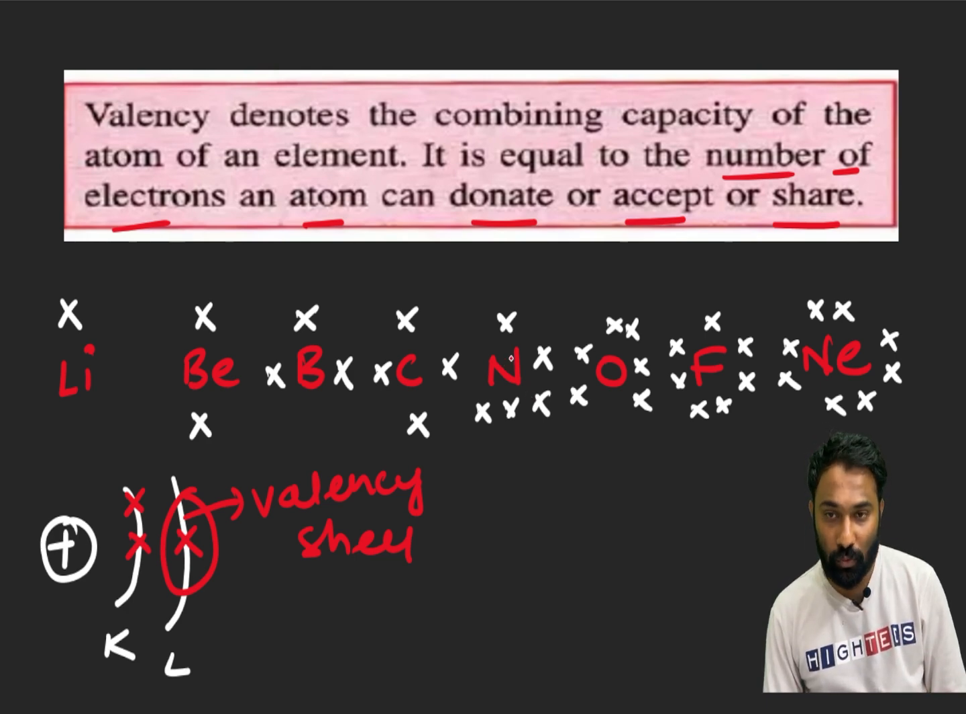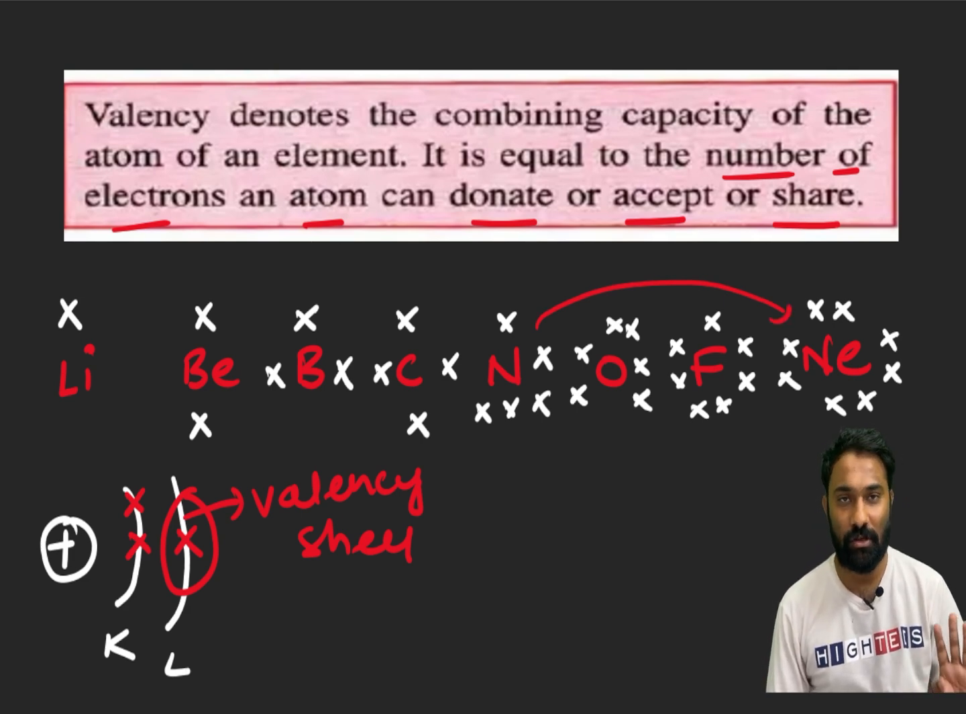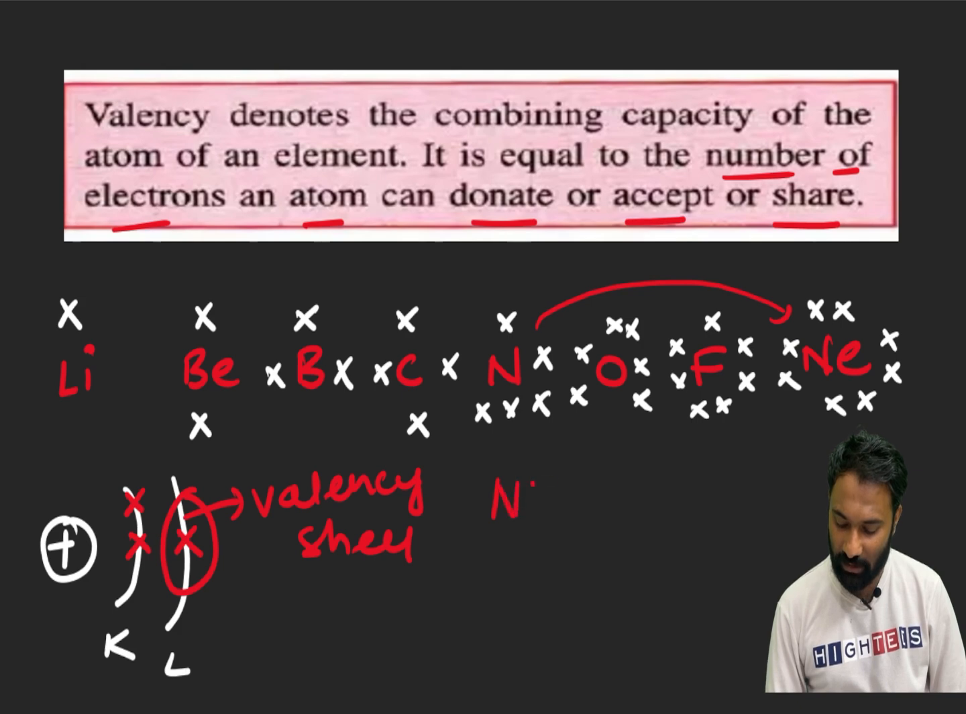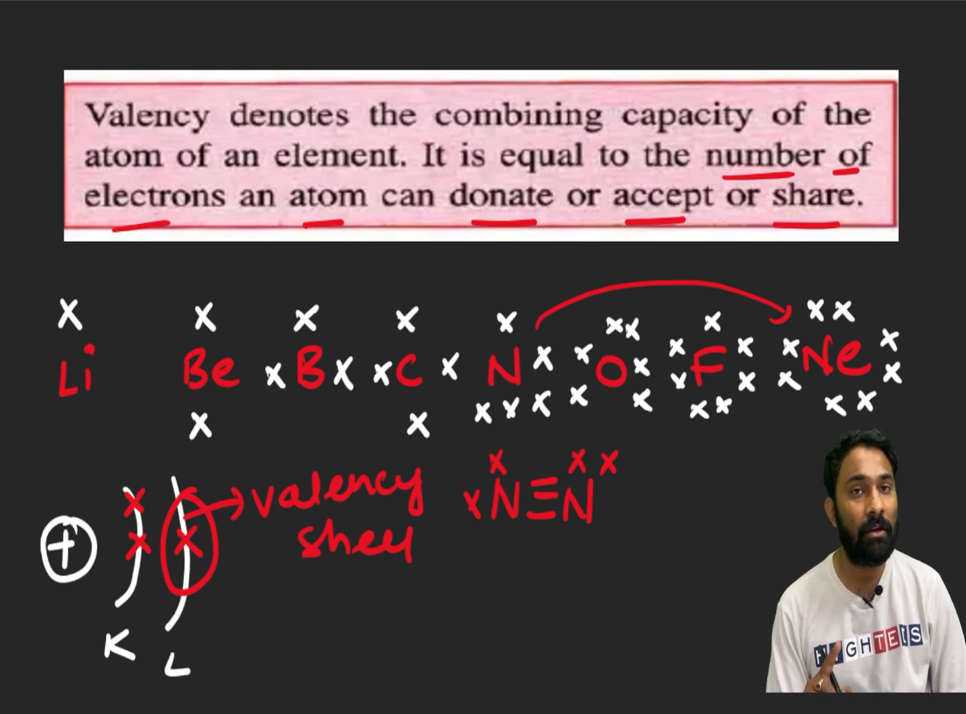Nitrogen, to reach the neon electronic configuration, how many electrons should it gain? It should gain only 3 electrons. So that's the reason nitrogen will form the triple bond. Normally nitrogen will have how many? Nitrogen normally will have 5 valency electrons. Clear? So 3 electrons it has gained from the other nitrogen, 3 electrons it has gained from the other nitrogen. Both have become stable and 8 electrons are there in between the 2 nitrogens.